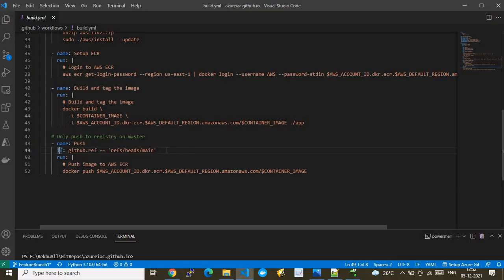So this is a kind of custom criteria which you can utilize to make your image pushed on demand. So here my demand is, whenever a main branch push happens, that's when the image has to be pushed. All right, so then this is the command. This is the command which helps the built Docker image move to AWS ECR. The command is docker push, and you are just giving the reference. The image which is being built here will be referenced here, and the endpoint where it needs to be pushed, this is the endpoint.